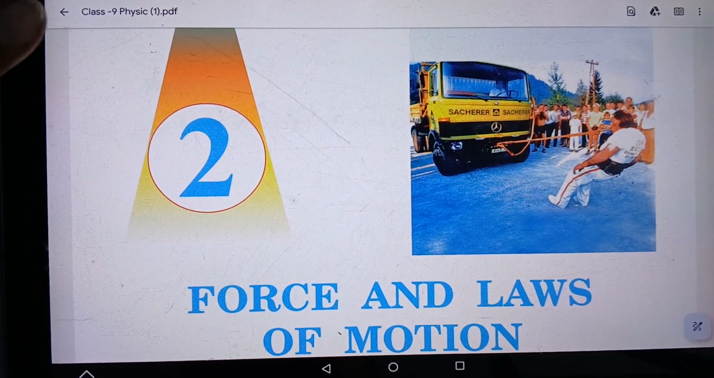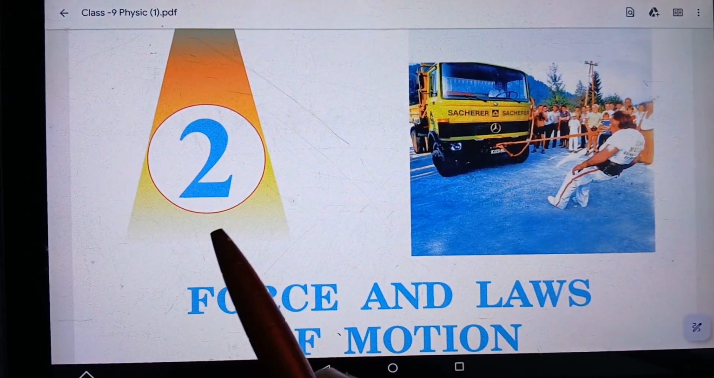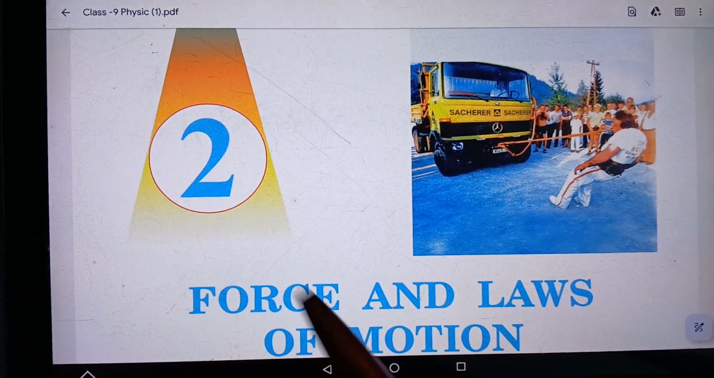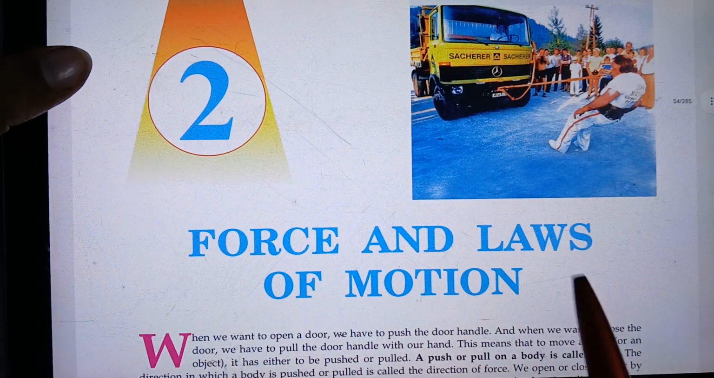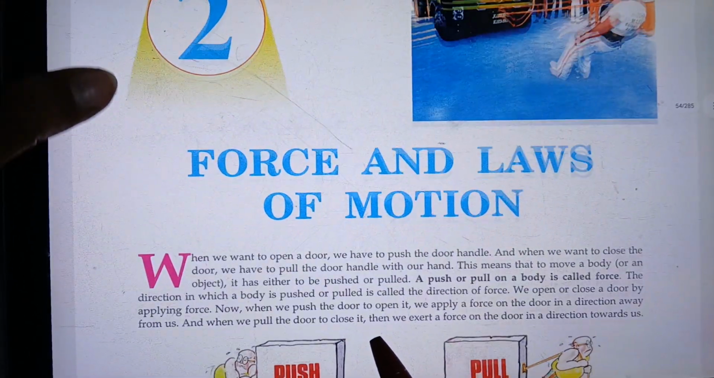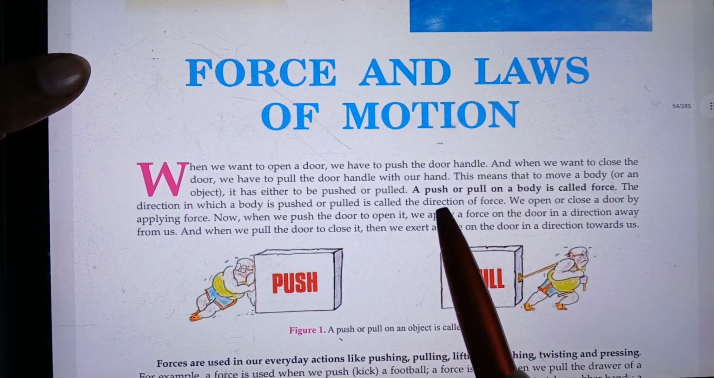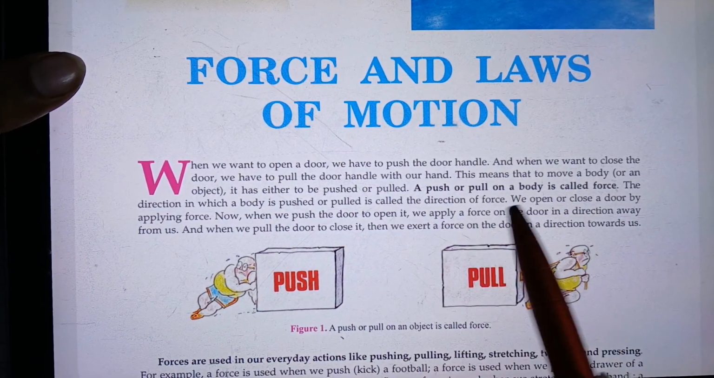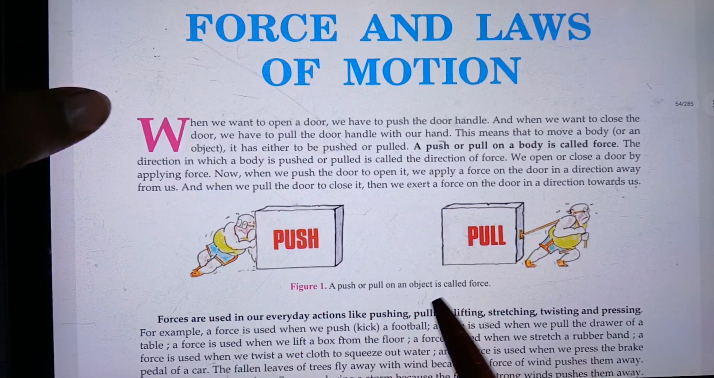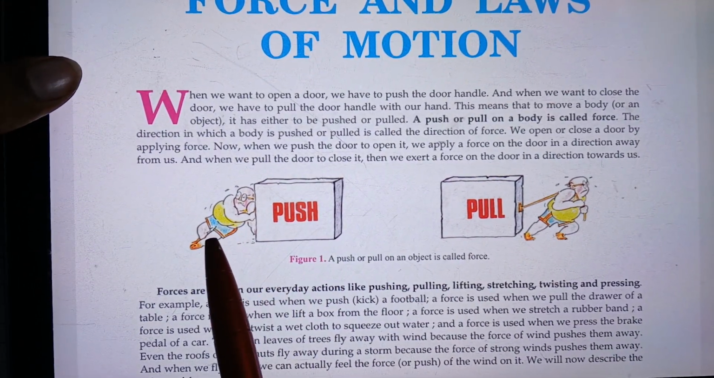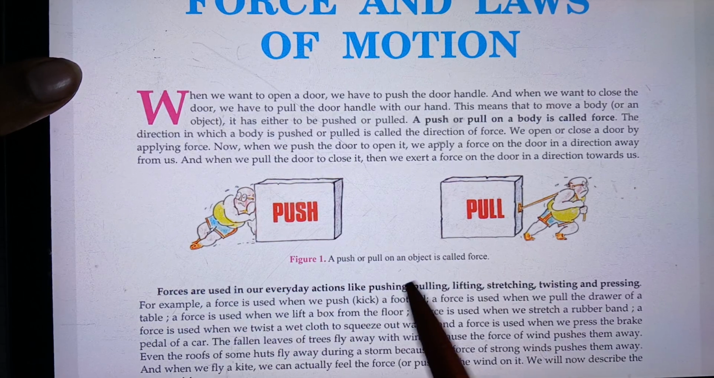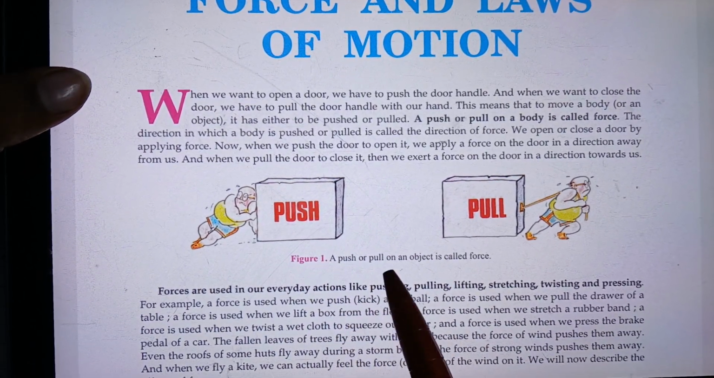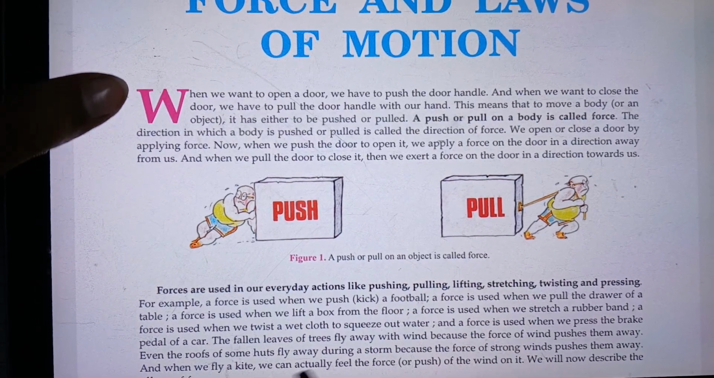Hello friends, today we will see the second chapter of class ninth physics, that is Force and Laws of Motion. So what is force? Force is nothing but a push or pull on a body. Either we will push or pull. This phenomenon is known as force. A push or a pull on an object is called force.